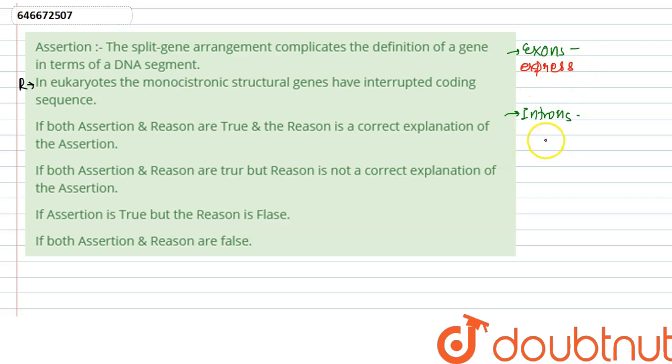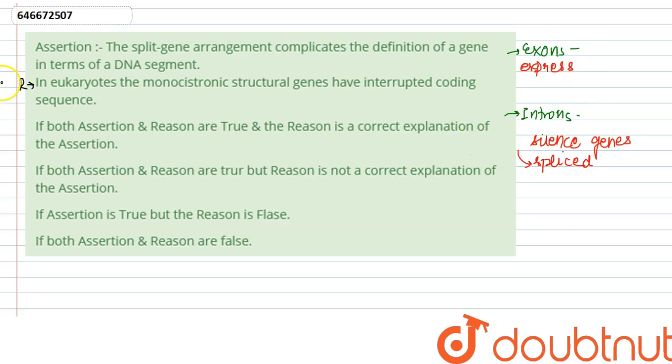But these introns are silent genes, and they do not encode for any protein. At the time of translation, when the mRNA is processed, these introns are spliced. Only the mature mRNA contains only exons.